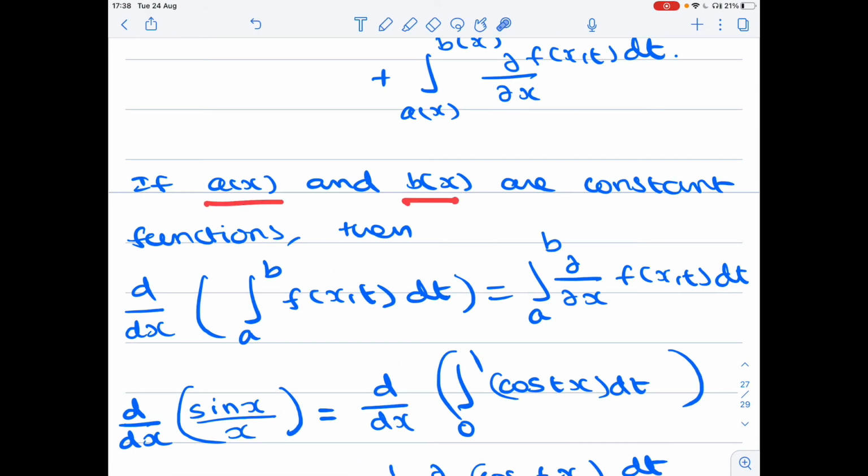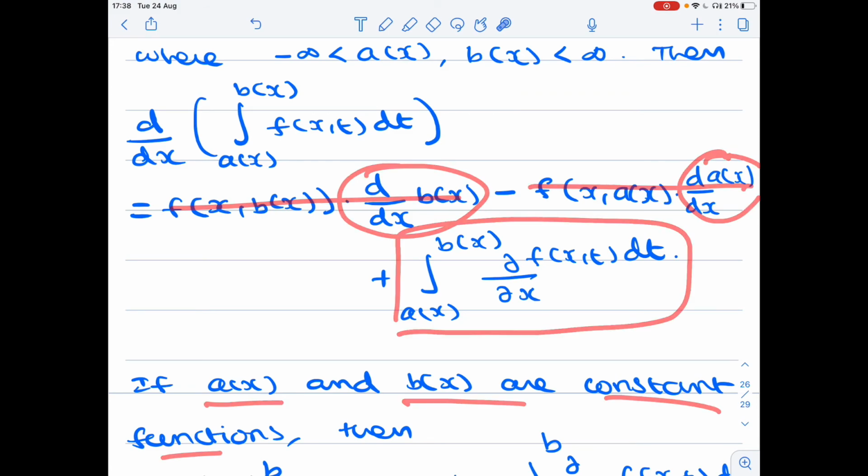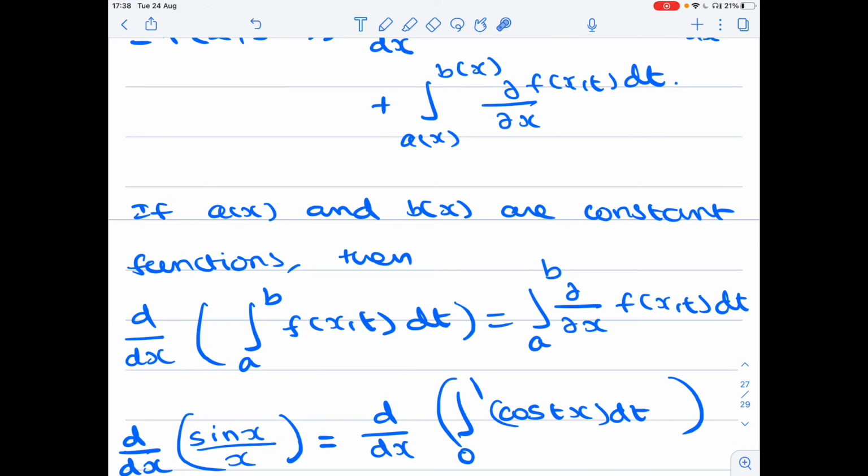If a of x and b of x are constant functions, the derivative of a constant function is 0, so you will get only this term. So d by dx of the integral from a to b of f of x comma t dt equals the integral from a to b of the partial derivative with respect to x of f of x comma t dt. Here a and b are functions; here a and b are constants, like 0 to 1 in our problem.